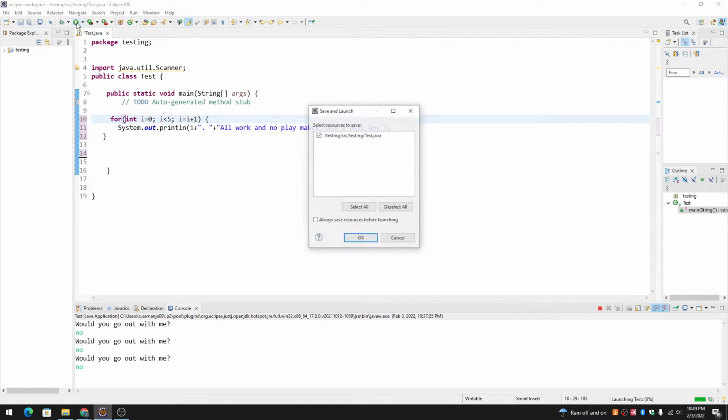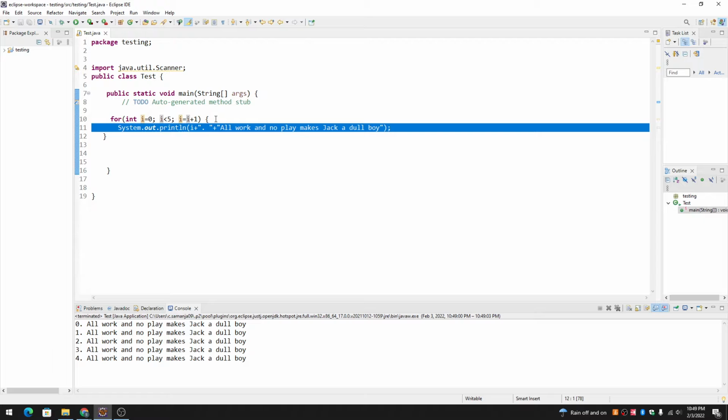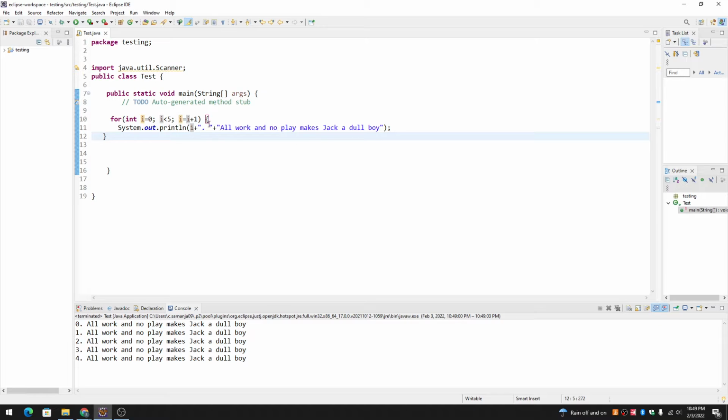So let's run this program. And you can see i started at 0 and ended at 4. It's 5 times it has been executed. So this is a for loop. Anything that happens inside this for loop will be executed 5 times. It could be anything. Now, the same result, the same output can also be accomplished by a while loop.